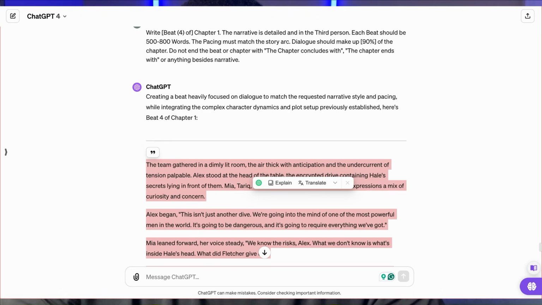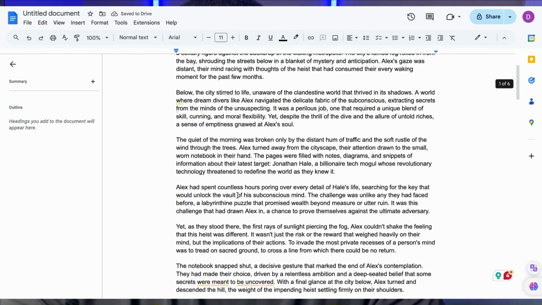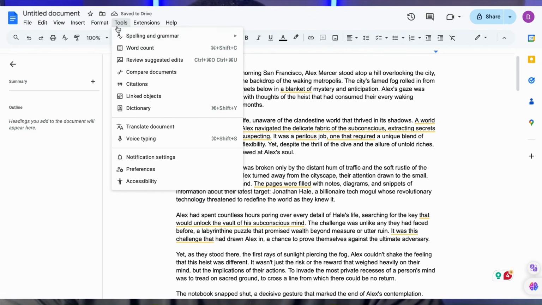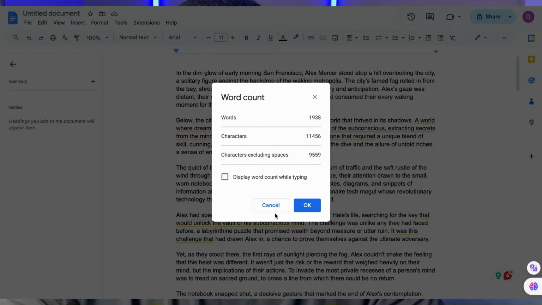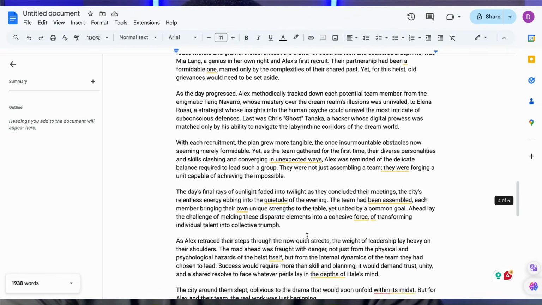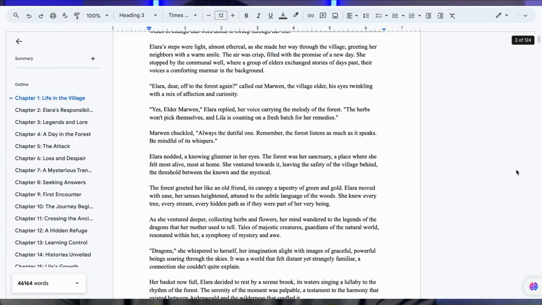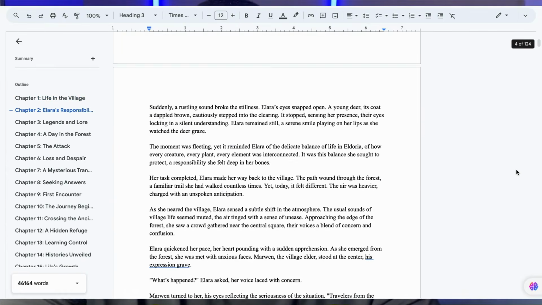All right, so we have our final beat. Let's go ahead and copy everything inside a Word document and check the word count. And we have close to 2,000 words for this chapter. Now, if this last beat was mostly narrative, it probably would have exceeded 2,000 words. But by the time that I'm done with this, I should have about 60,000 words in total for this 30 chapter manuscript. Now you'll repeat this process for each chapter that you have in your manuscript, and this should not take you longer than 24 hours to do.